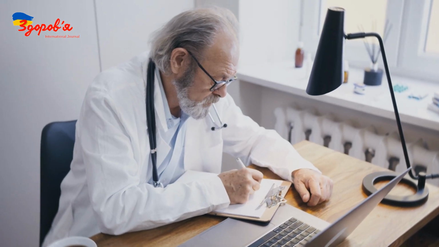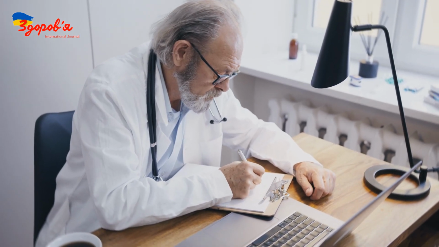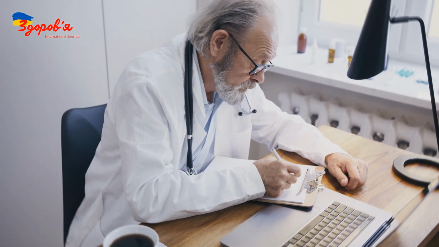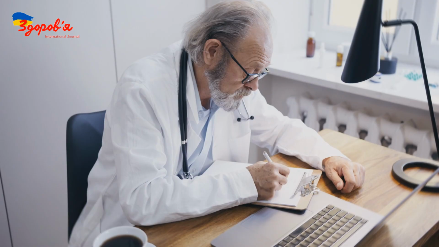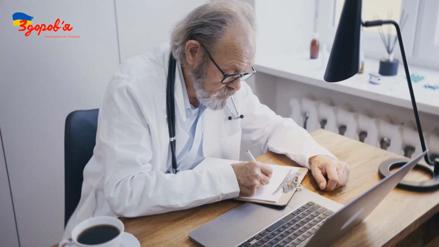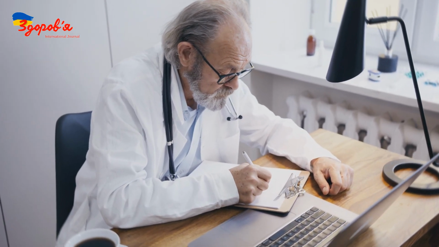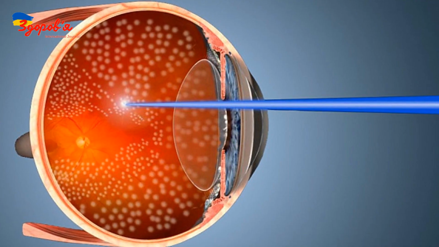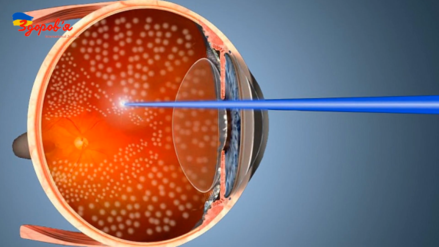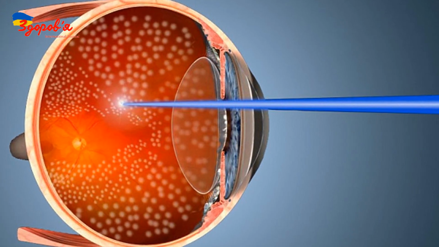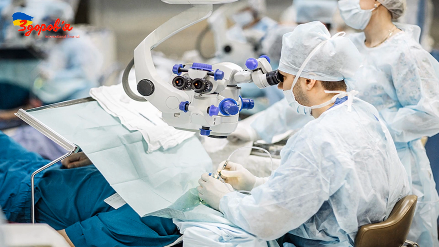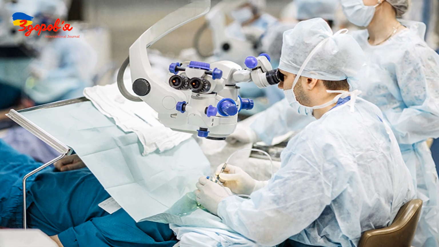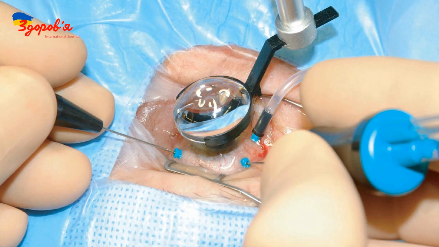Main approaches to the treatment of neovascular glaucoma in diabetes: intravitreal administration of drugs that block vascular endothelial growth factor, which is responsible for neovascularization. Their use helps to reduce newly formed vessels and reduce intraocular pressure. Laser coagulation of the retina, used to destroy ischemic areas of the retina that stimulate neovascularization. In the last stages of the disease, the only effective method is glaucoma surgery.